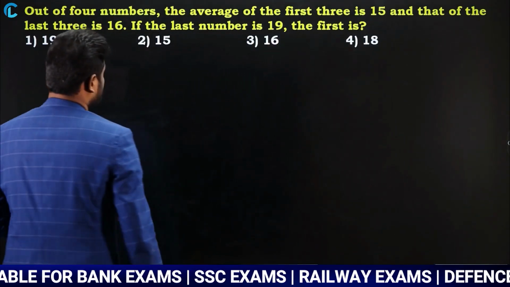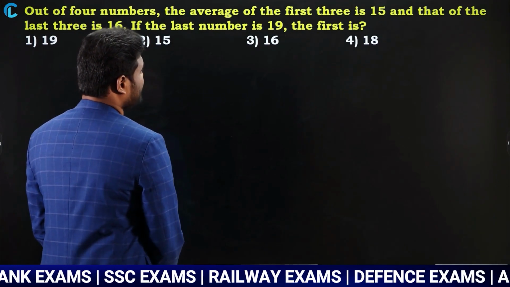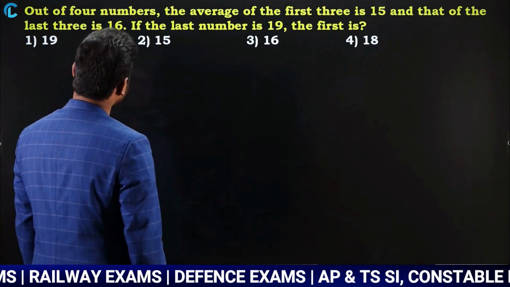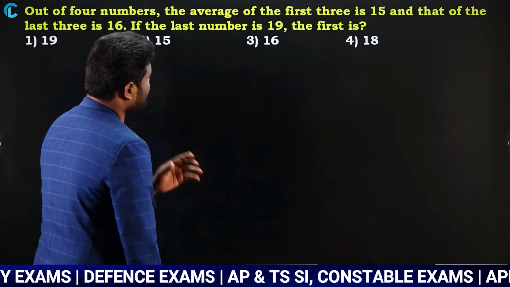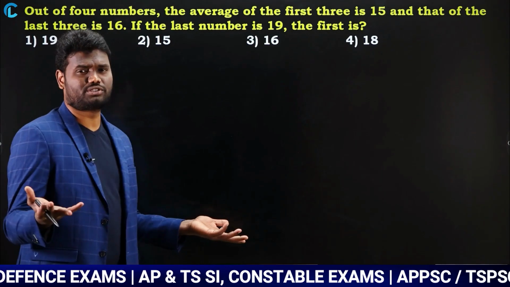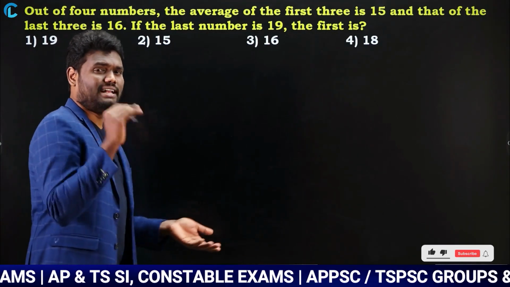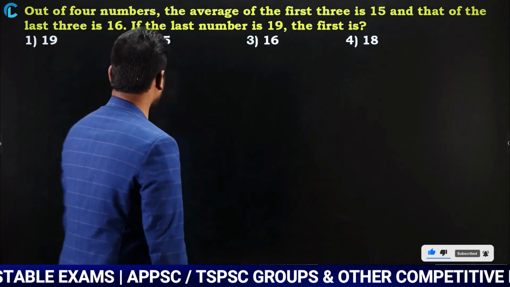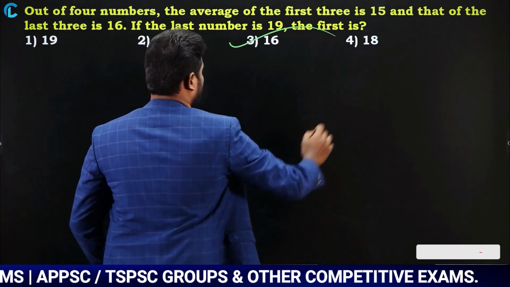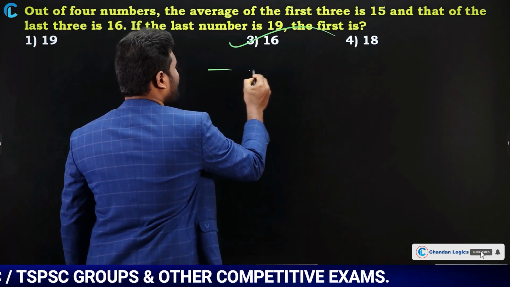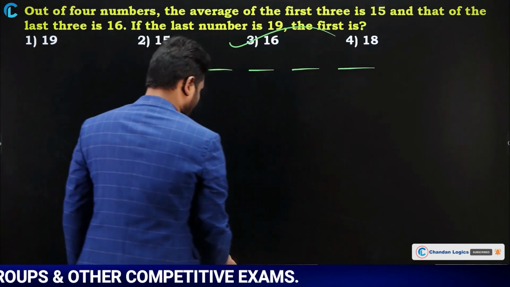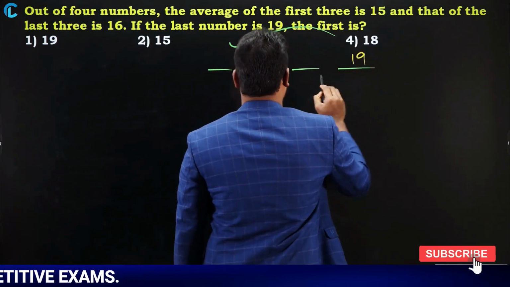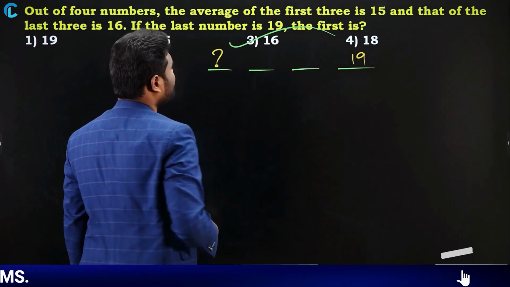Out of 4 numbers, the average of the first 3 numbers is 15 and that of the last 3 is 16. If the last number is 19, the first is? Very simple question. The answer is 19 minus 3, and you can say the answer is 16. No pen, no paper, nothing is required. In a fraction of seconds you can mark the answer. The question is saying you have 4 numbers. Out of these 4 numbers, the last number is 19 and it is asking us to find the first number.